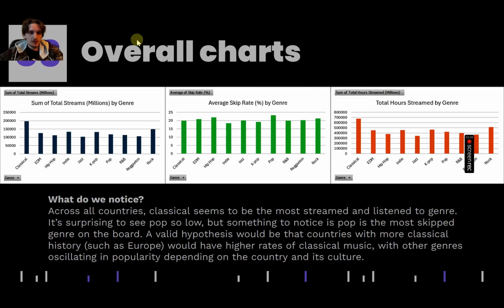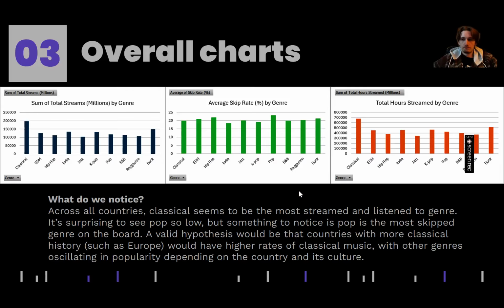So for stage three of the data science process, here are some charts that I made to start us off. I made a chart here that is the total sum of streams by million for each genre. The average skip rate by genre and the total hours streamed by genre, right? And this is across all countries, or all 15 countries, that are shown in this data set.